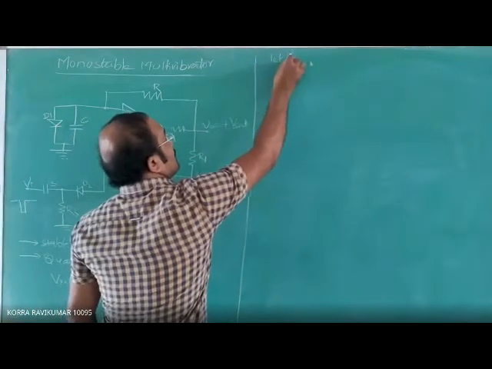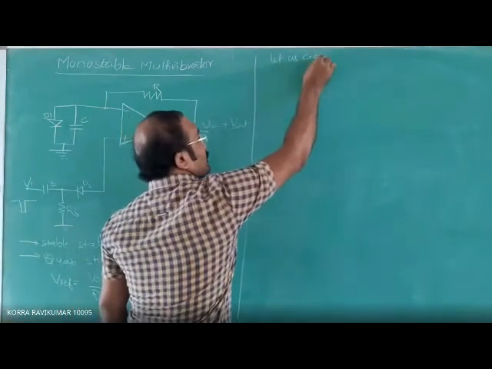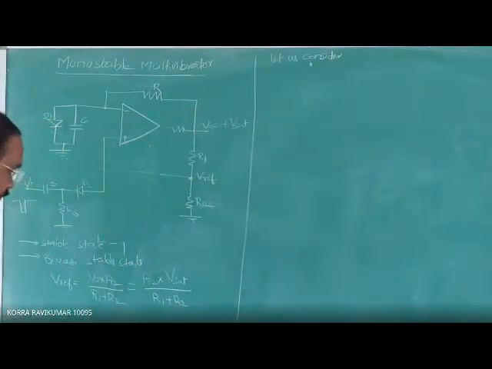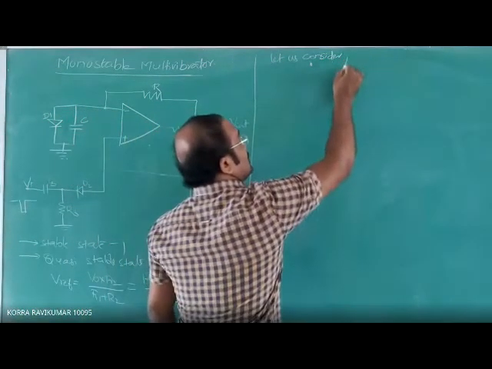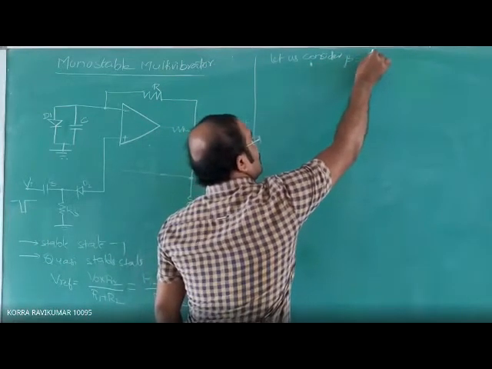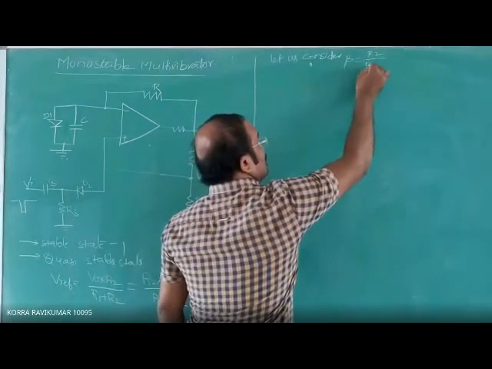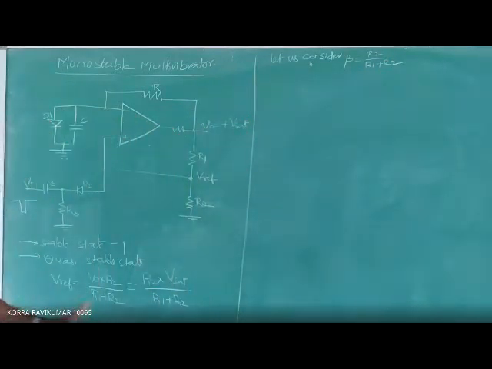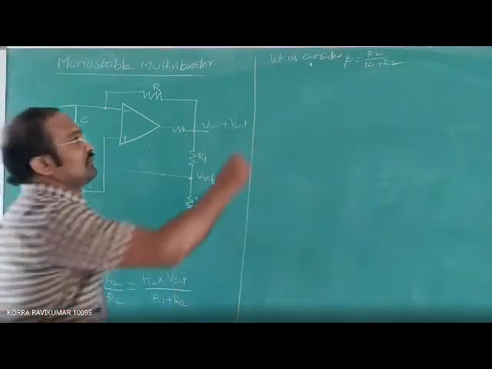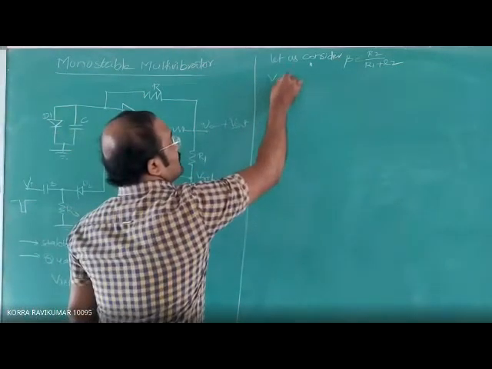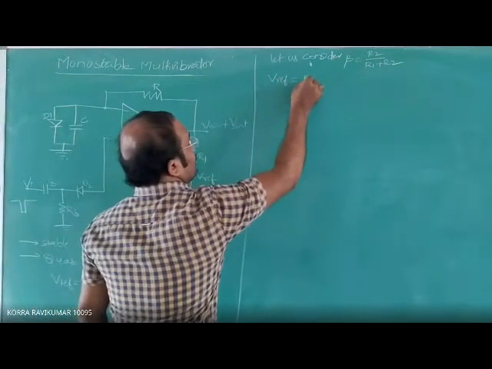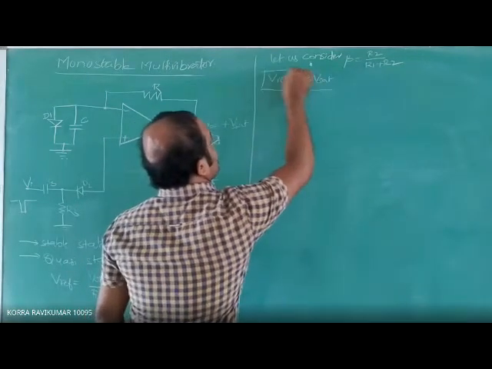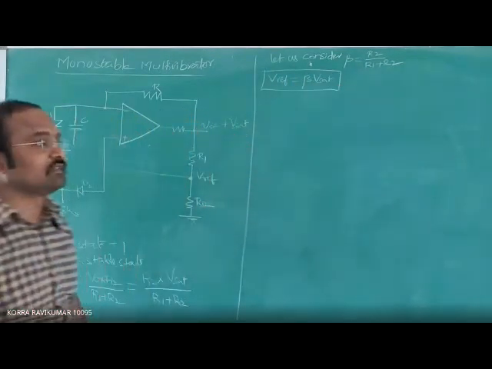Let us consider beta equals R2 by R1 plus R2, and rewrite the expression: V reference is equal to beta times V saturation. This is the positive side.